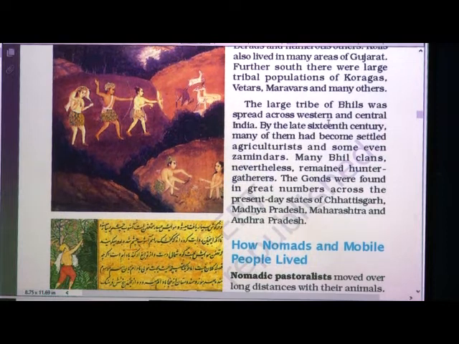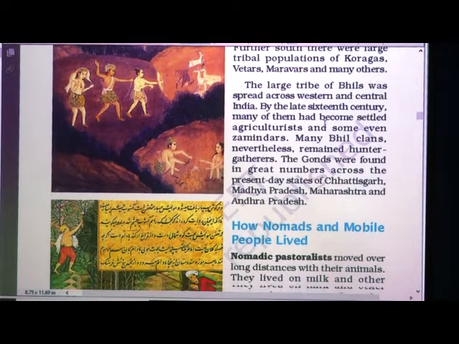The large tribe of Bhils was spread across western and central India. By the late 16th century, many of them had become settled agriculturalists and some even zamindars. Many Bhil clans nevertheless remained hunter-gatherers. The Gonds were found in great numbers across the present day states of Chhattisgarh, Madhya Pradesh, Maharashtra and Andhra Pradesh.